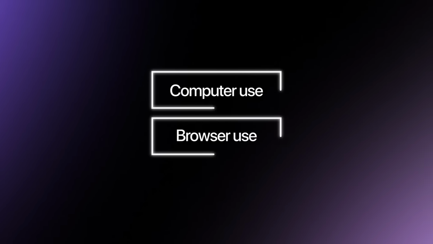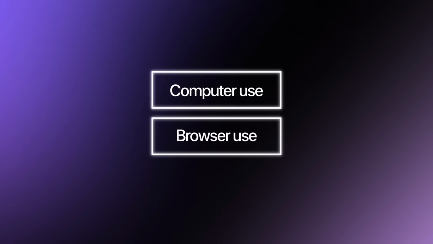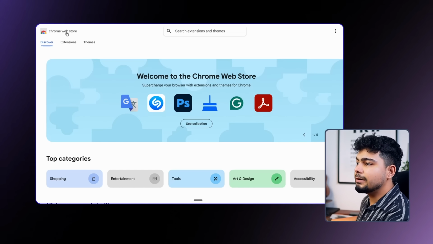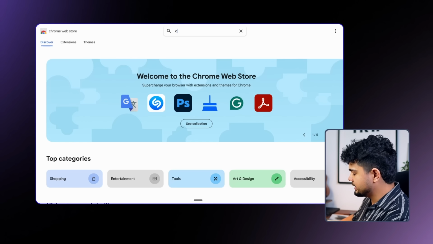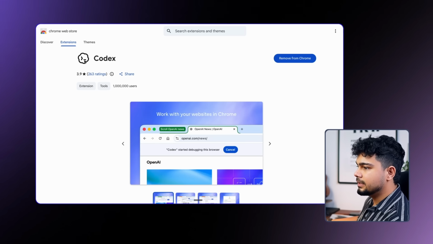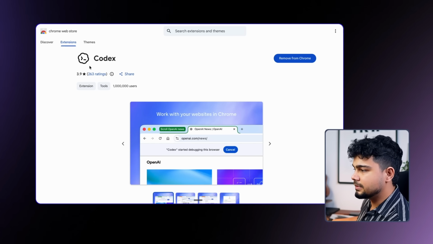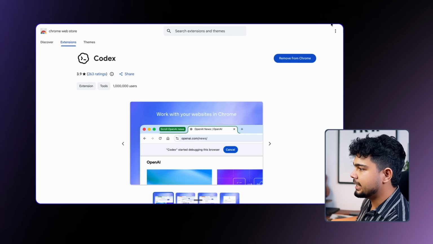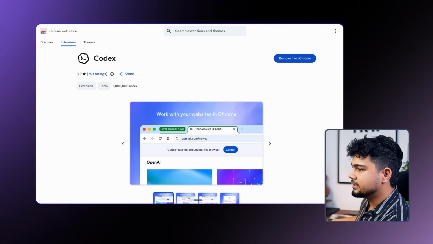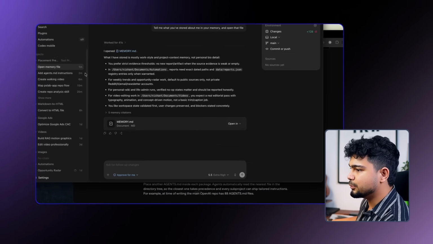अब इसके बाद two things that are very interesting. One of them is computer use, the other one is तुम्हारा browser use. So for browser use, what you have to do is you just have to go to Chrome Web Store, search Codex here. You'll find this. Click on this. This is the official Codex ka extension. I've already added, as you can see. It is already connected. I've added it.